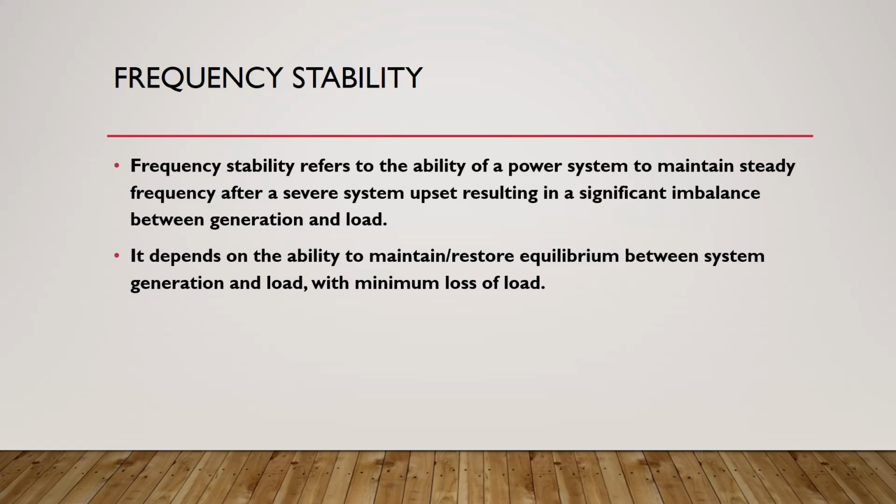Or we will have to increase the input power to the motor in order to give the same mechanical output power. So if the load increases, then the speed decreases, same as here in the power system. As the loads increase, the frequency of the power system will start to decrease. Of course, when we are talking about the change in frequency, we are talking about a very large change in our loads.